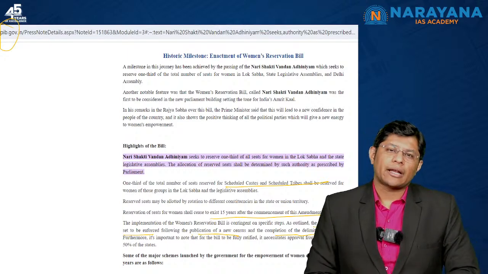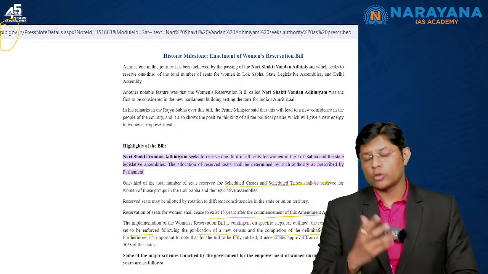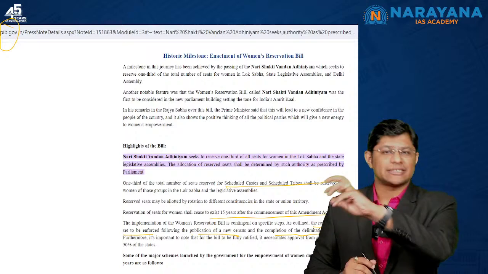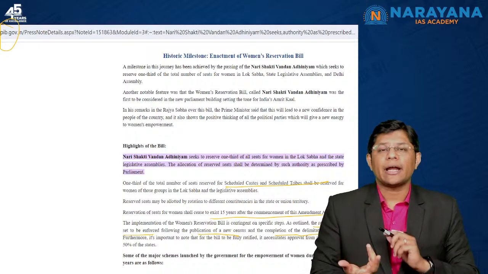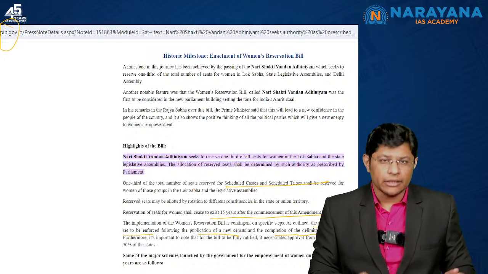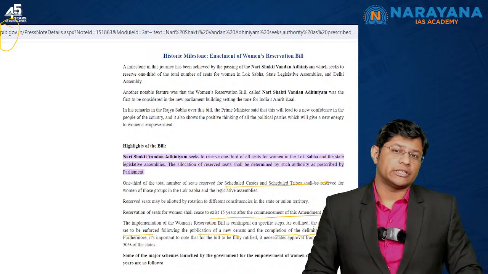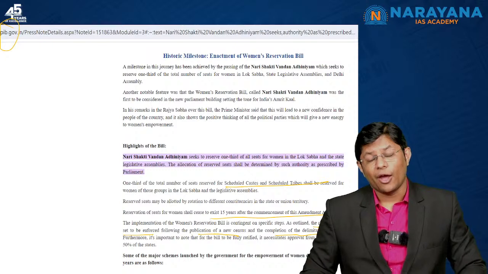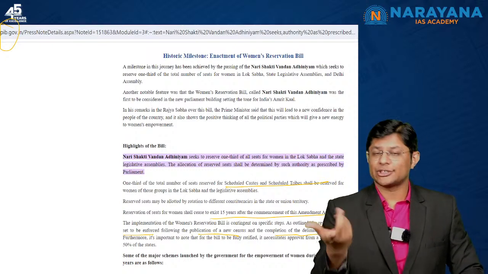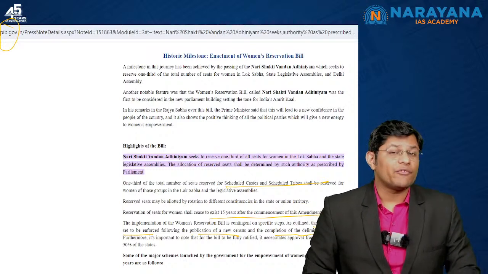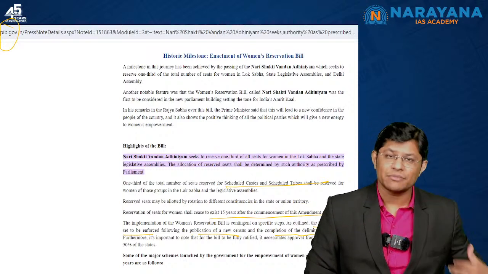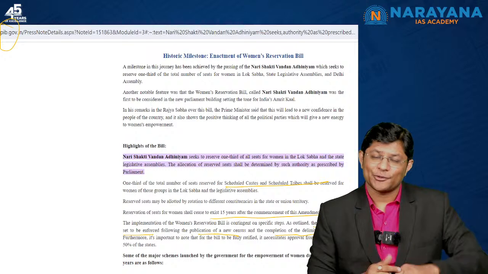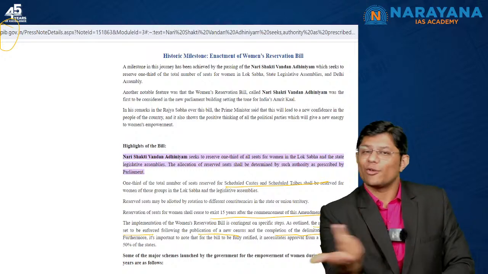Now you might assume that as this is the 18th Lok Sabha, and we all know that the census will be undertaken in the year 2026, and post that delimitation exercises will be held, we might assume that these things might take place in the 18th Lok Sabha. But the question is, what's the guarantee that the government might survive until 2026? What if the TDP and Nitish Kumar's party, Janata Dal, withdraw support from NDA? The government would crumble, fall. Maybe the India alliance can form the government. In such case, it would be the 19th Lok Sabha or can also be the 20th Lok Sabha, you never know.